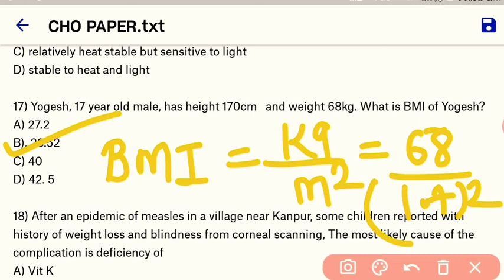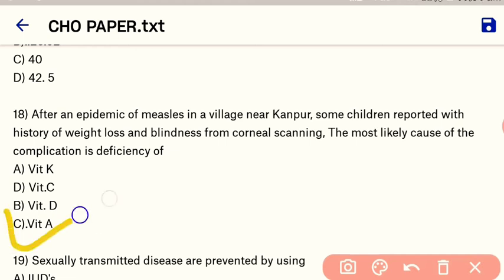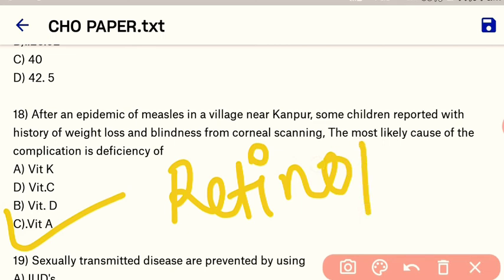Please remember the formula, that is BMI, body mass index, is equal to weight in kilograms divided by height in meters squared. This one is the formula of BMI. Okay. Next question. After an epidemic of measles in a village near Kanpur, some children reported with a history of weight loss and blindness from corneal scarring. The most likely cause of the complication is a deficiency of... so here our correct option is deficiency of vitamin A. Okay, retinol.